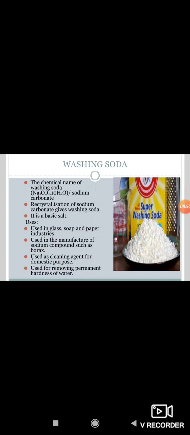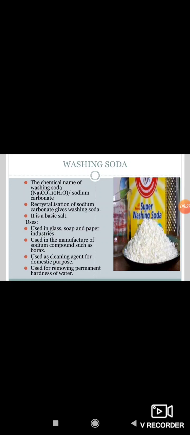Here Na2CO3 means sodium carbonate and 10H2O means decahydrate. Sodium carbonate decahydrate is the chemical name of washing soda. Recrystallization of sodium carbonate gives washing soda, and it is a basic salt.